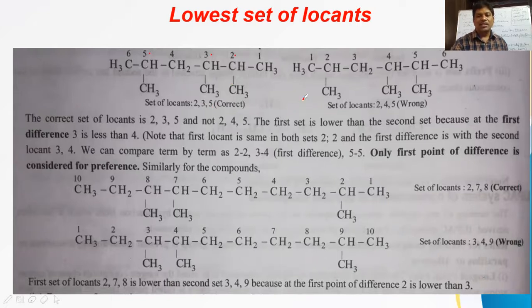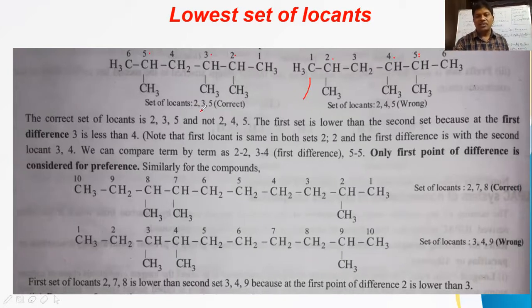Now in this case, right to left numbering is taken here, and left to right numbering we are taking here. In this way, 2 is one locant for methyl, 4 is one locant for methyl, and 5 also is a locant for methyl. So totally how many locants are there? 3 locants. What are they? 2, 4, 5. So 2, 4, 5 are the locant positions. Here the locants for methyl branches are 2, 3, 5. Here there are 3 methyl branches, and here also 3 methyl branches. But the locant positions are changing.